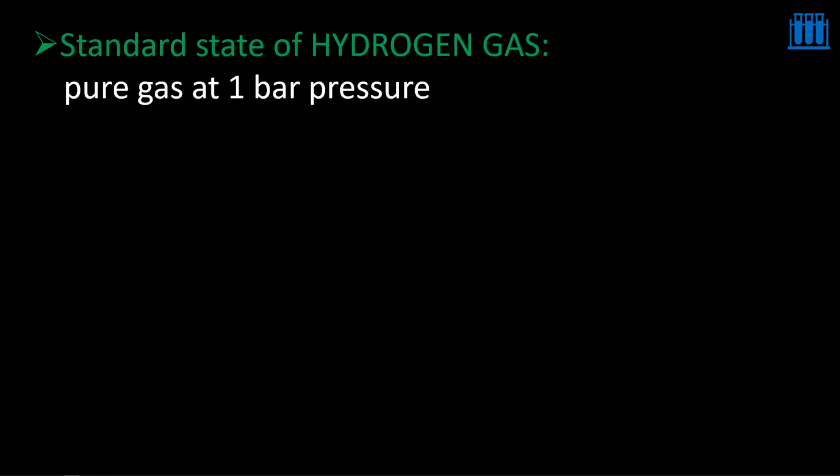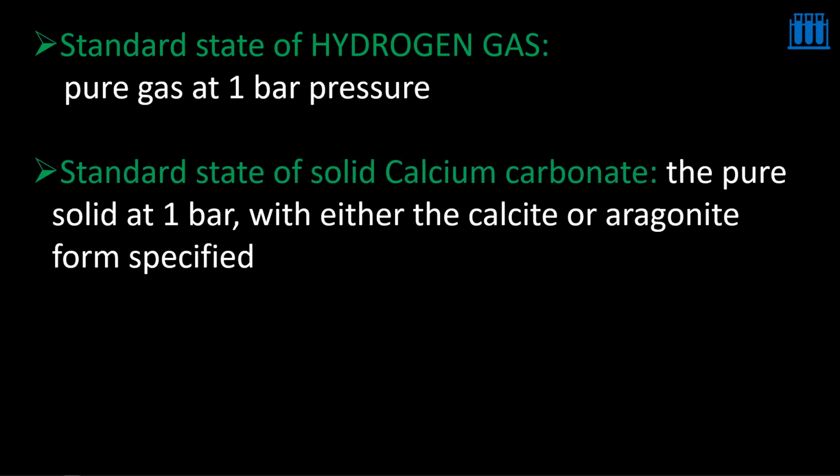Examples are given here. Standard state of hydrogen gas means the pure hydrogen gas taken at 1 bar pressure. And standard state of solid calcium carbonate means the pure solid at 1 bar pressure with either the calcite or aragonite form specified. What is the meaning of this? If you carefully examine, here I mentioned that hydrogen is present in the gaseous state, and here I'm mentioning that calcium carbonate I'm going to take in the solid state. Why I'm mentioning this physical state, I will tell you shortly.